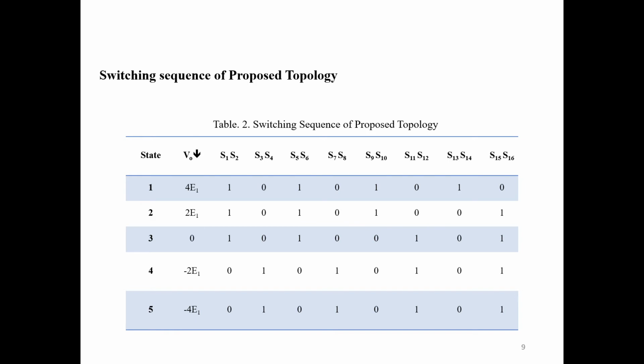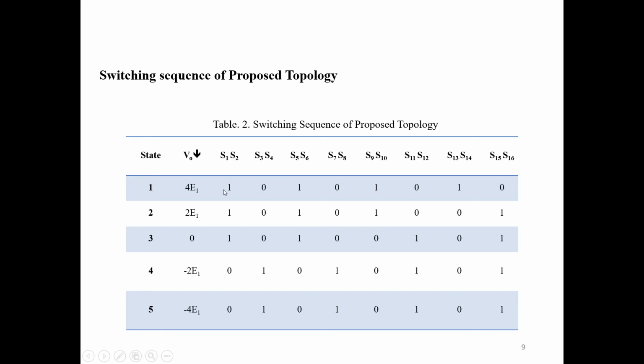This is the switching sequence, and as you can see in the table, two switches are switched simultaneously, which means S1 S2 are switched together and their complement S3 S4 are switched together.